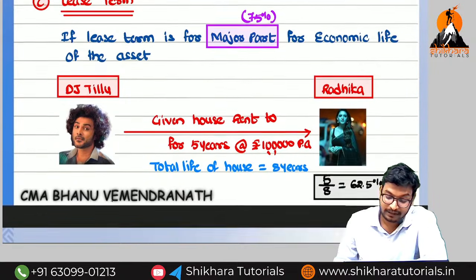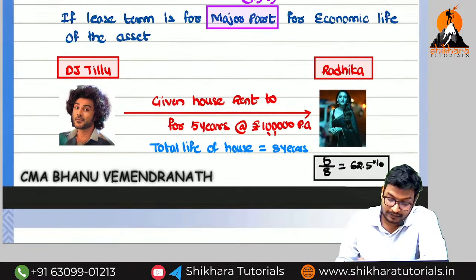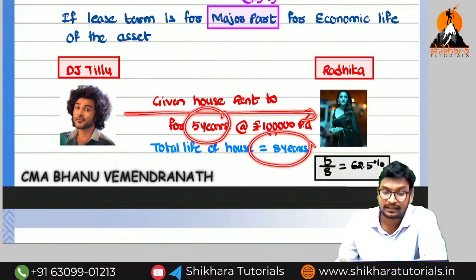So what is the meaning of this one, sir? We will get a clear clarity by way of this example. Tillu has given a rent for how many years? 5 years. The economic life of the asset. What is the meaning of economic life? The life of the asset is how many years?